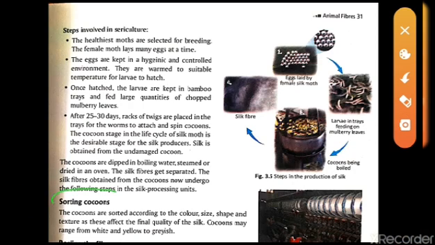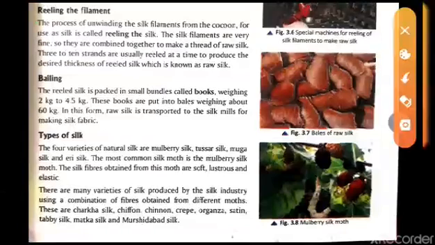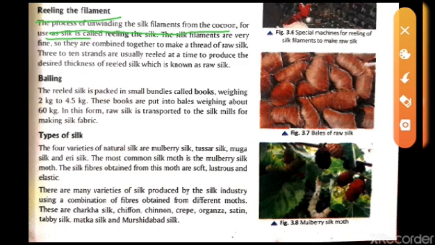The first is the sorting of cocoons. So let's see what the sorting of cocoons is. The cocoons are sorted according to what I have told you all: size, color, shape, texture. The second step is the important one, reeling the filament. So what is this process? Let's see.